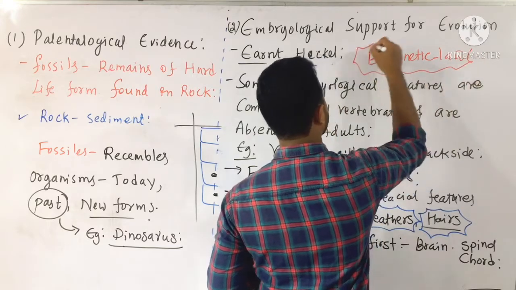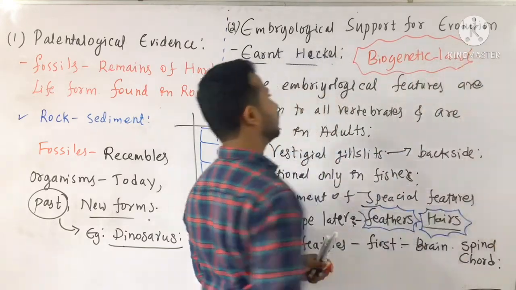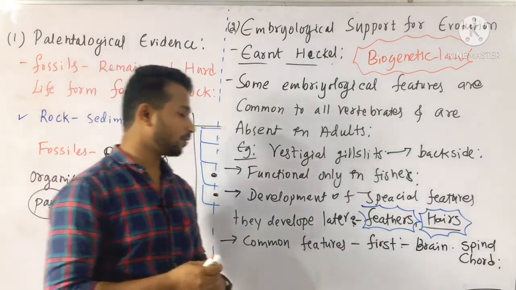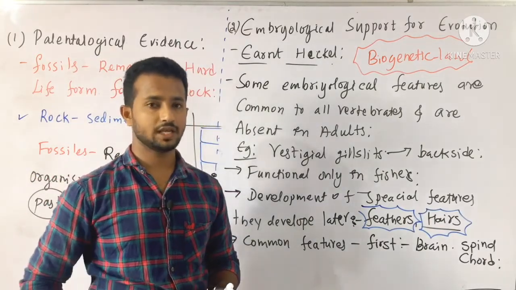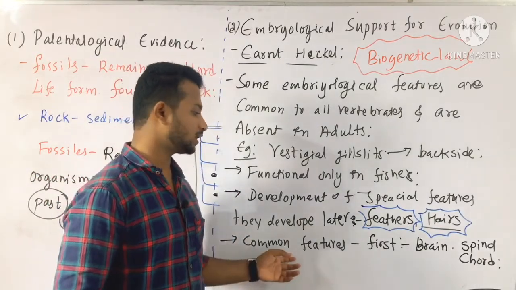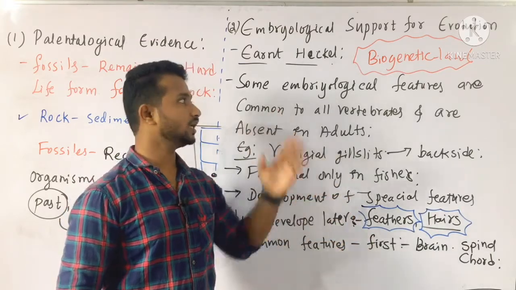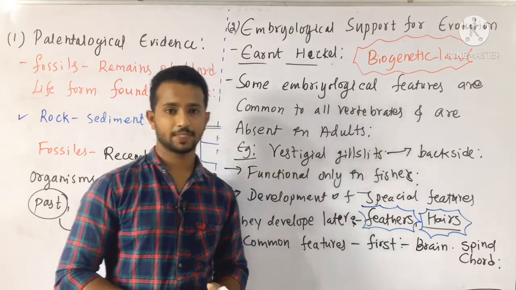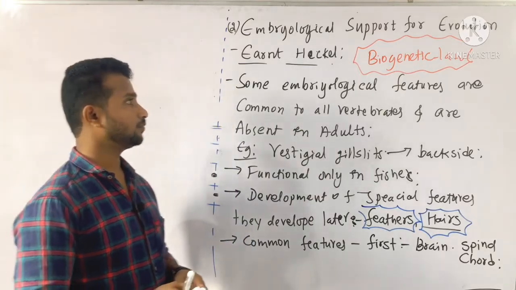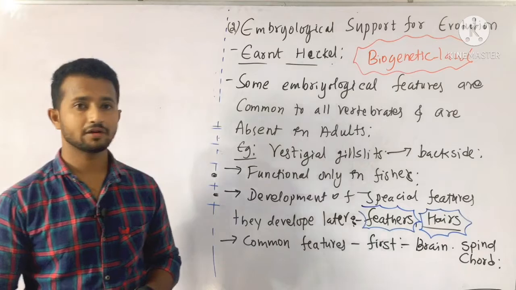Who gave the biogenetic law? Important for competitive exams. The biogenetic law is nothing but that the formation of special features takes place later, but the general characters or general features in an organism develop first. In the light of evolution, it is considered as the biogenetic law. Clear? At the same time, there is one more scientist called Carl Ernst von Baer.